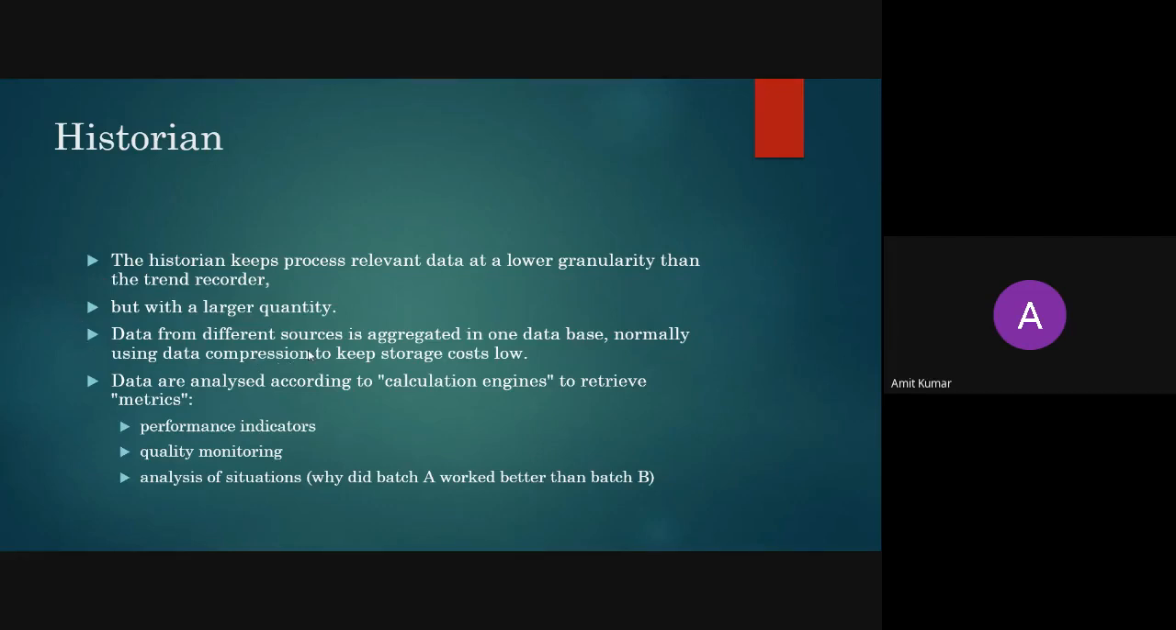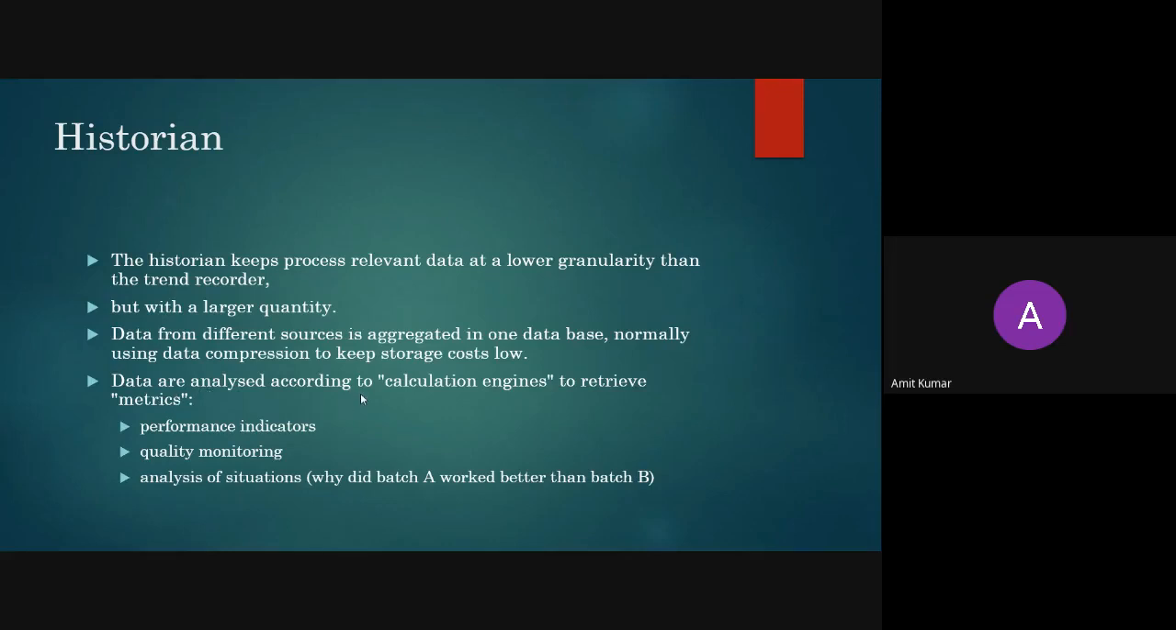Data from the different sources is aggregated in one database, normally using data compression to keep the storage cost low. Normally it will collect the data from the different systems, or you can say different processes, and store all that data in zip files, for example. Because a zip file takes less storage area as compared to a file without zip, it will store in the zip format. So the work of the historian will be like this. These are the various parts of your HMI.